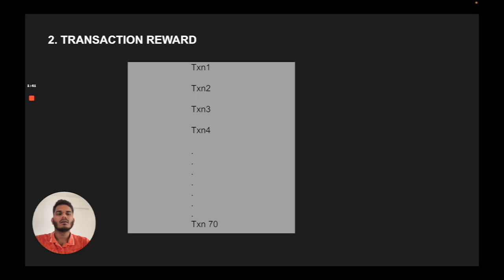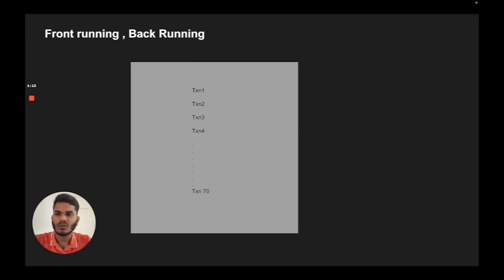So now, what is the MEV crisis? The MEV crisis comes when miners are able to change or update these transactions. This is called front running and back running vulnerabilities.